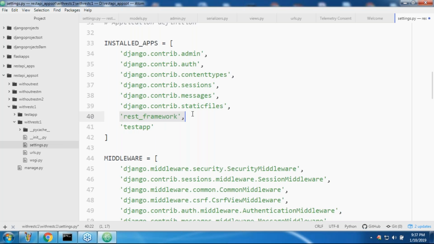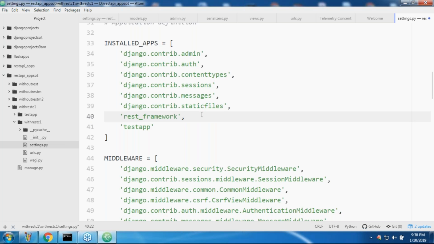It's an application which is a part of DRF. Remember this one. It's already developed, sir. We are just adding it because in my test app I want to use this application's functionality to develop an API. That's why we just add it, like a tag.